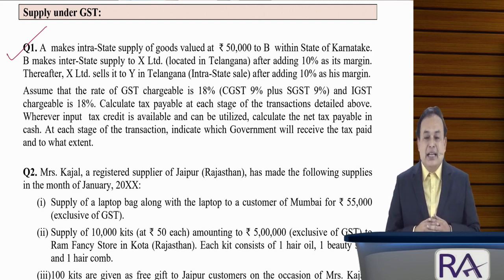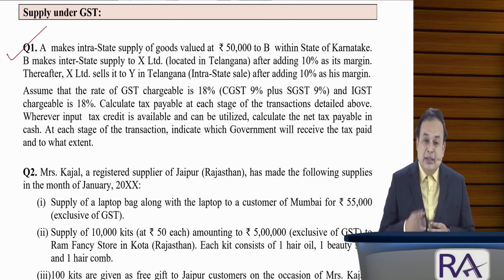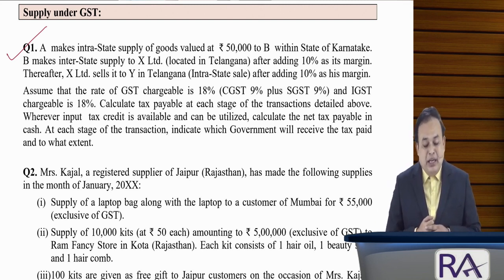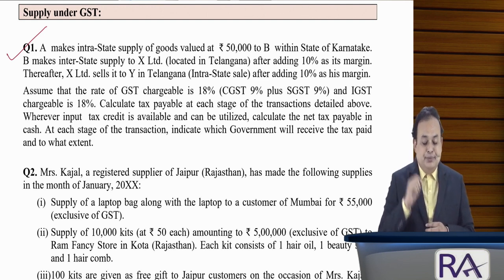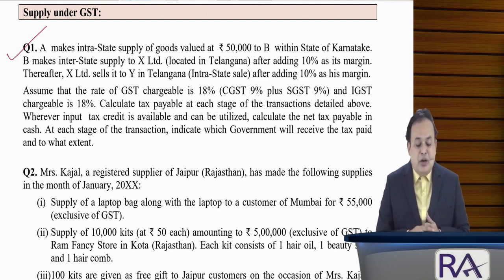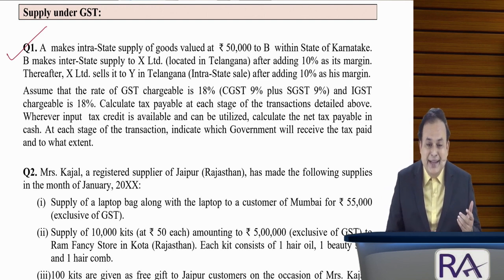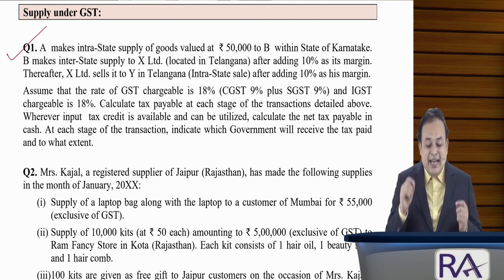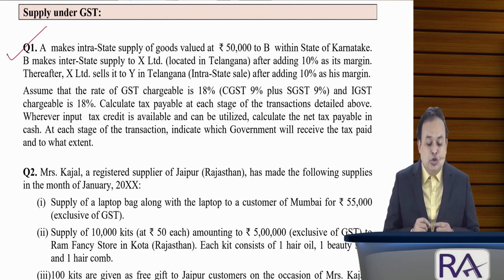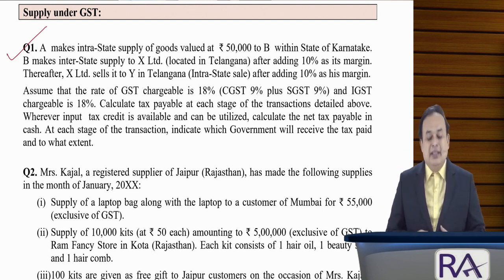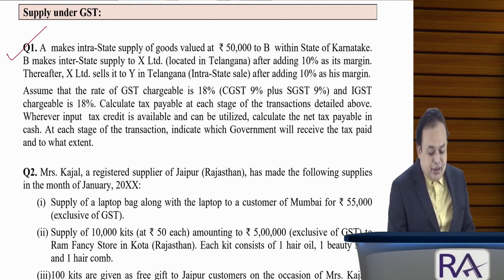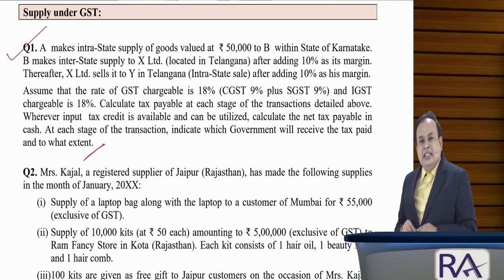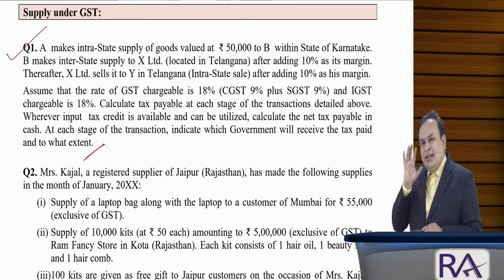Wherever input tax credit is available and can be utilized, calculate the net tax payable in cash. At each stage of the transaction, indicate which government will receive the tax paid and to what extent. This is the examination question from the past. By reading this, you got clarity.